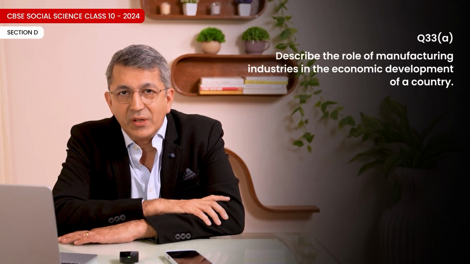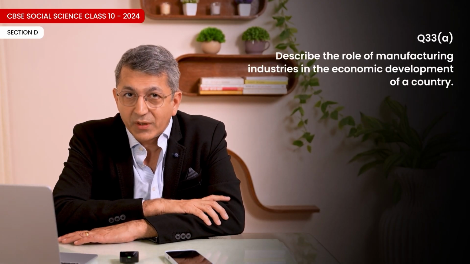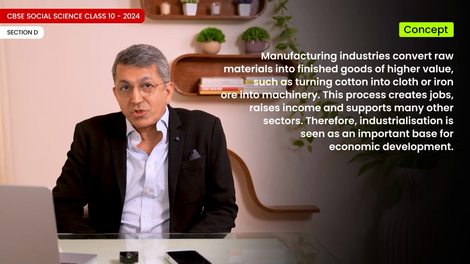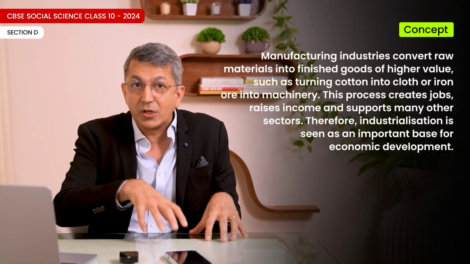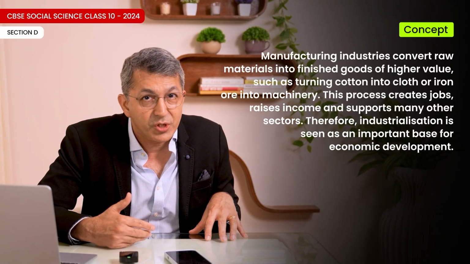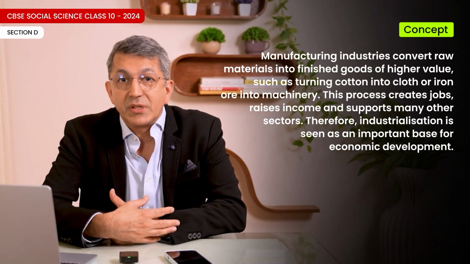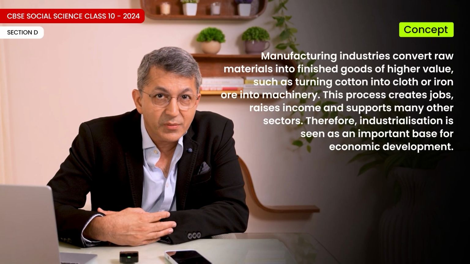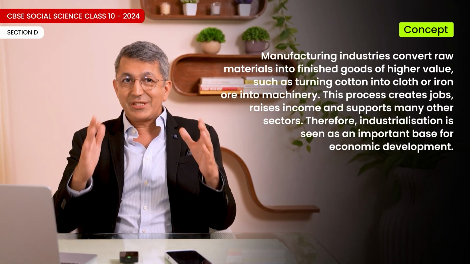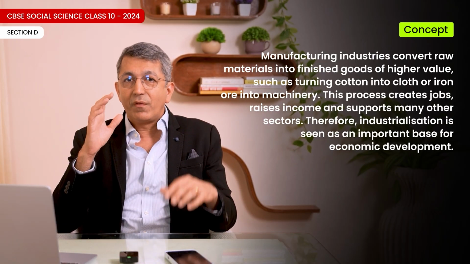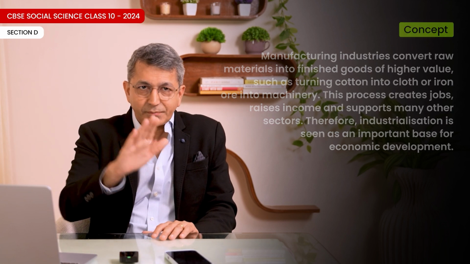Describe the role of manufacturing industries in the economic development of a country. Answer: concept clarification. Manufacturing industries convert raw materials into finished goods of higher value, such as turning cotton into cloth or iron ore into machinery. This process creates jobs, raises incomes, and supports many other sectors. Therefore, industrialization is seen as an important base for economic development.